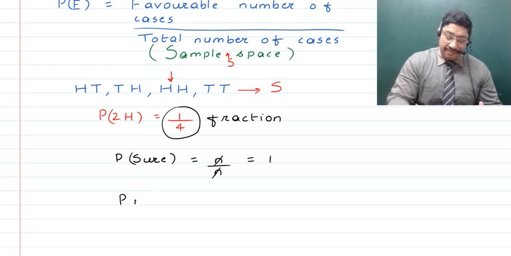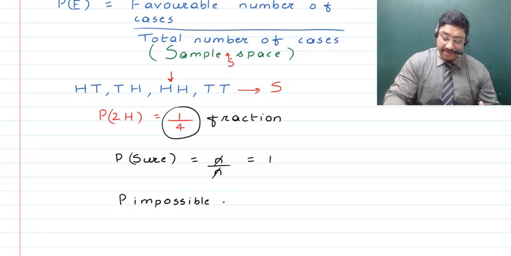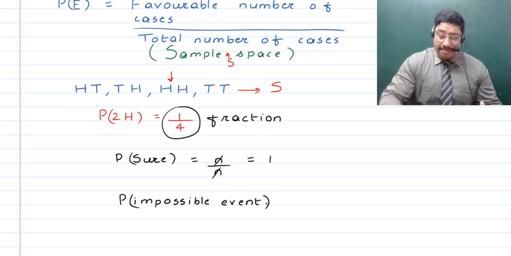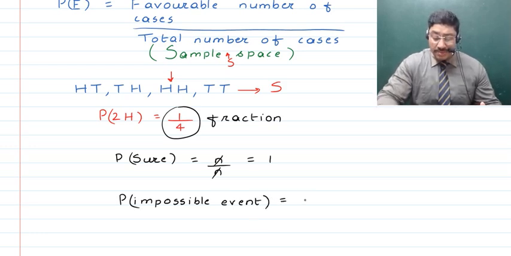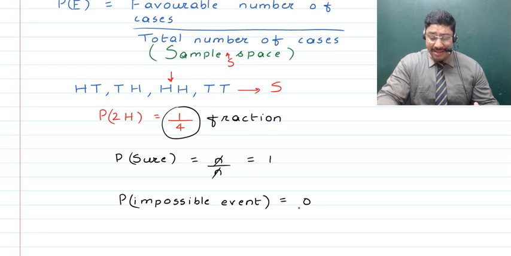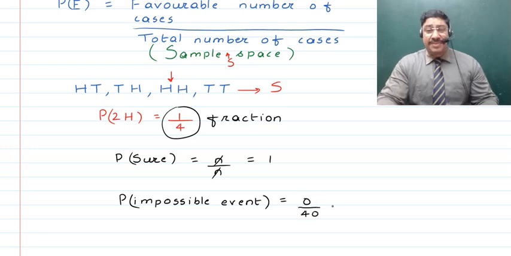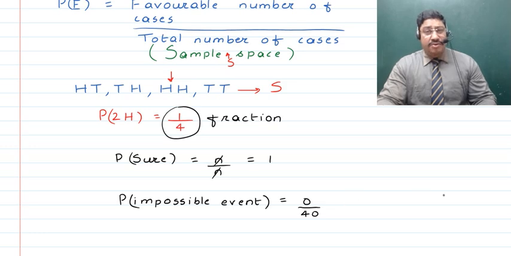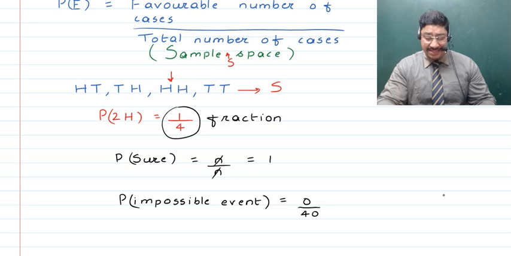If you talk about such an event, it is normally said to be an impossible event. Now the probability of an impossible event is going to be the total number of cases which are favorable to it, which in this case sadly is 0, and in the denominator you will write the total number of cases that we had, that is 40 boys, which are the number of events which can happen for this case.